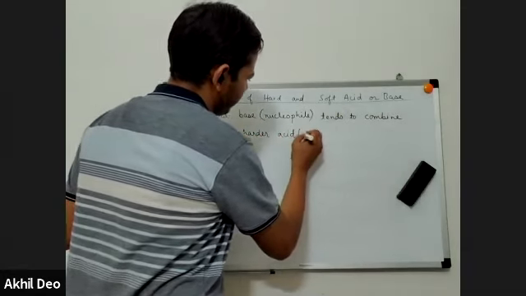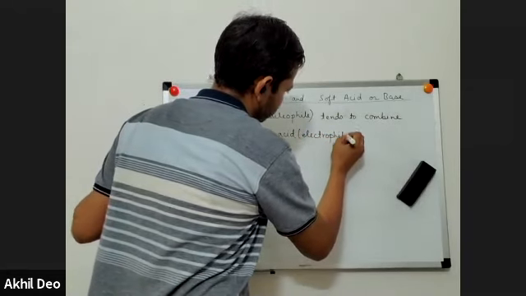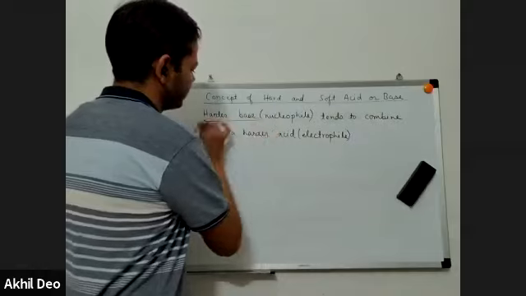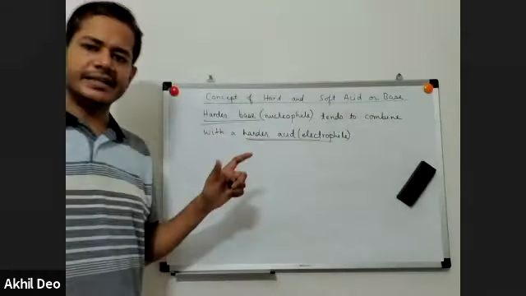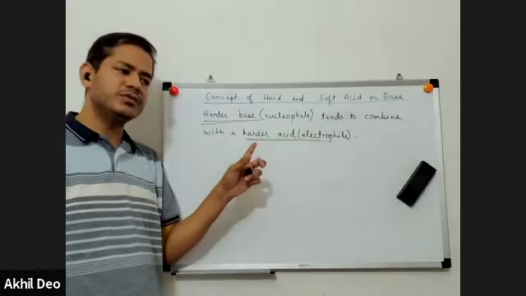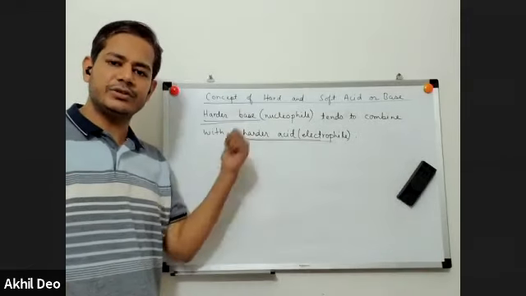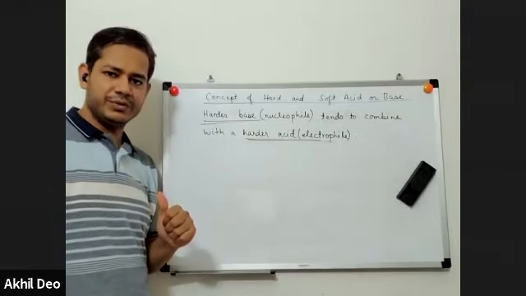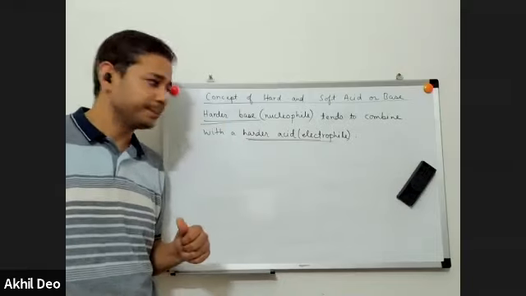Acids are nothing but electrophiles. A harder base combines with a harder acid. Why? Because the energy of the HOMO of the harder base will be comparable with the energy of the LUMO of the harder acid. They both have a low energy HOMO and a low energy LUMO. If the molecular orbitals are of comparable energies, they will combine favorably.